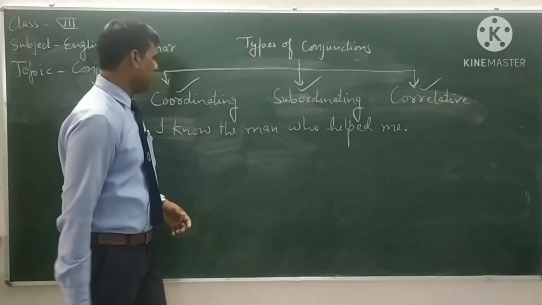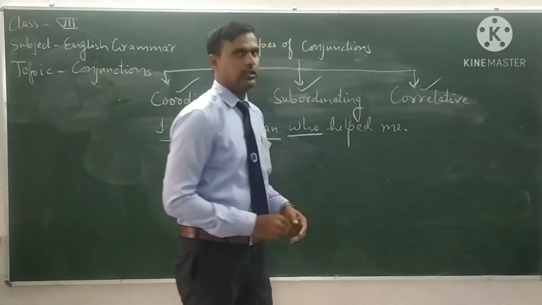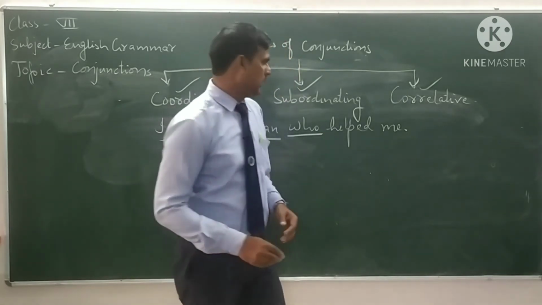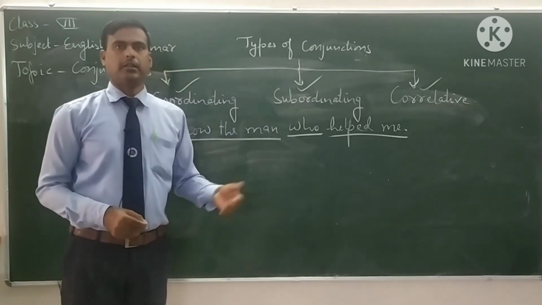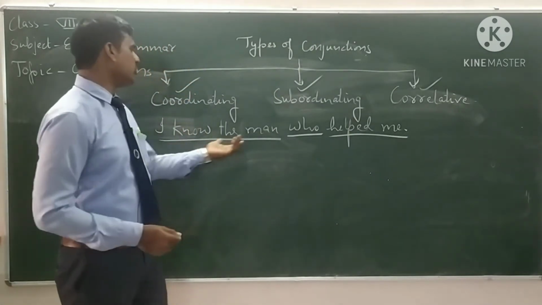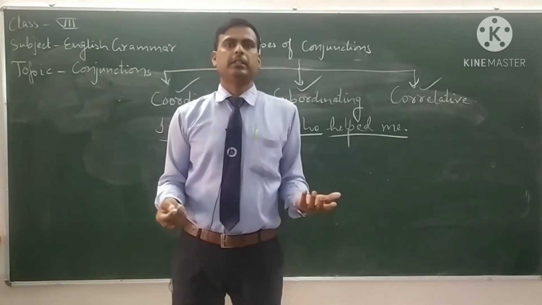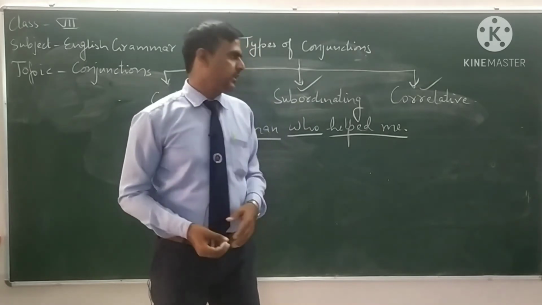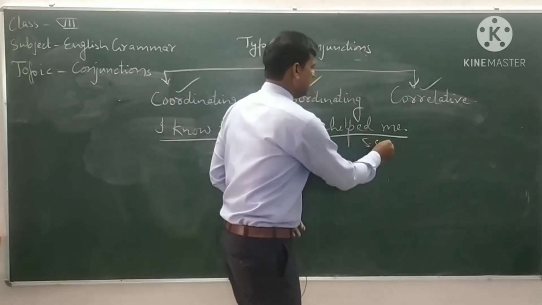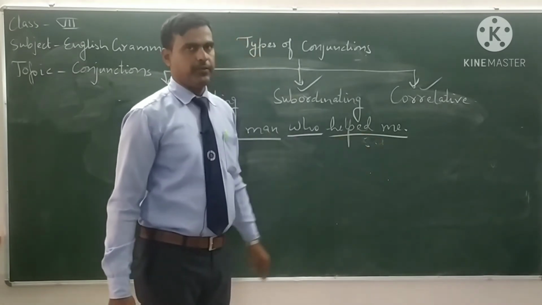Here, see, I know the man, one clause. Who is the conjunction. That is the subordinating conjunction. And helped me is another clause. But if we say only who helped me, जिसने मेरी मदद की थी, the sentence is not complete. This is the subordinate clause. It is not complete in itself.